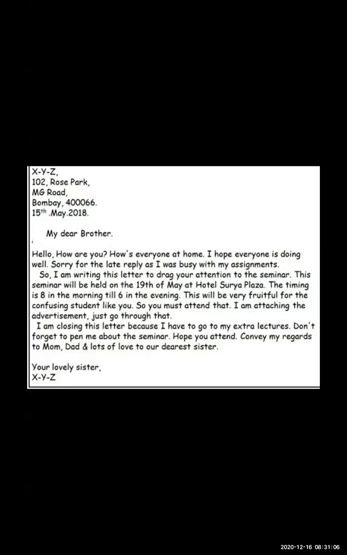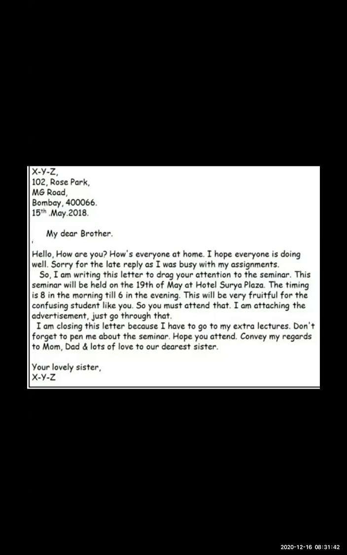Now, students, you can see the next question which we had was to pen a letter, write a letter to your brother requesting him to attend this seminar because you thought it's very good. It's about him getting guidance about career. So here again, you can see the address is the same and the name was not given, so XYZ is written.